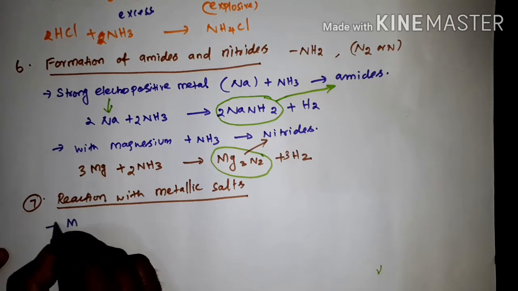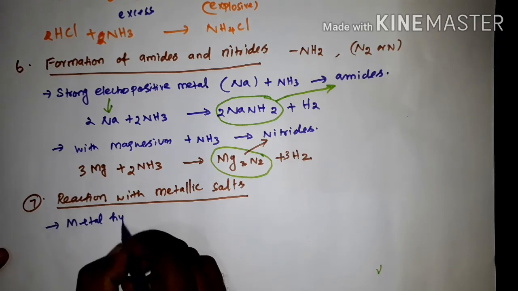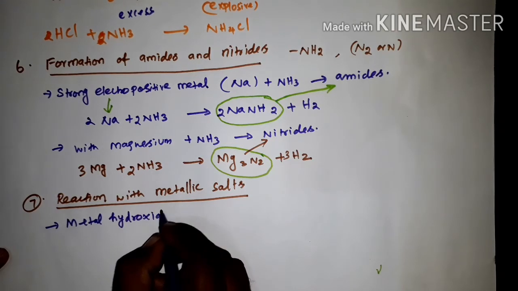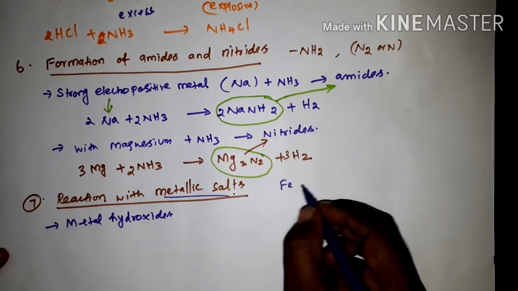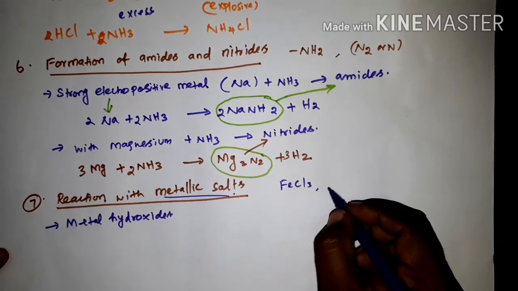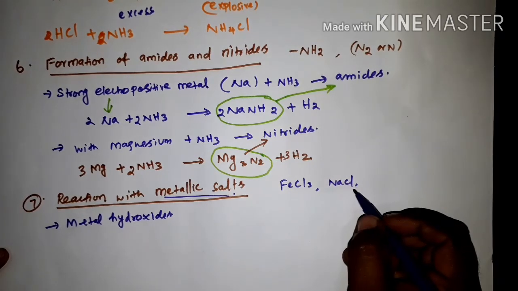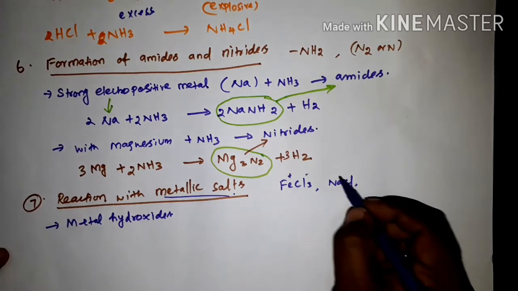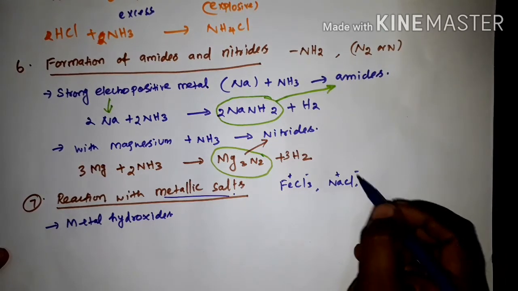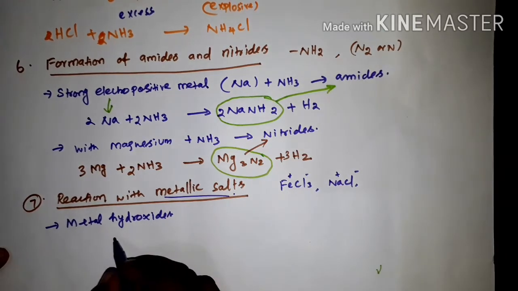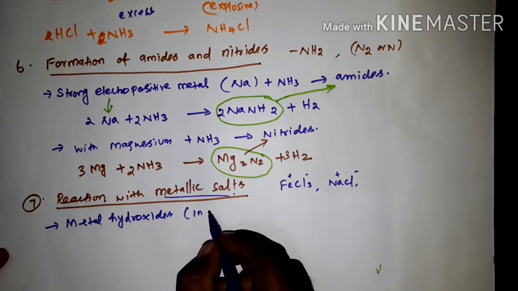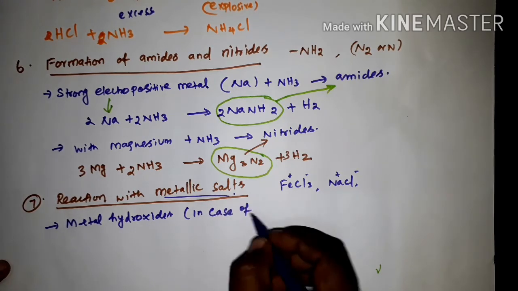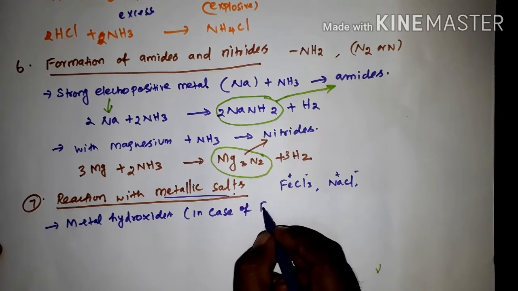Generally metallic salt means, for example, FeCl3, then NaCl. So these are the salts. It contains positive and negative charge, so it's an ionic compound. With metallic salt, it forms metal hydroxide in the case of iron salt.